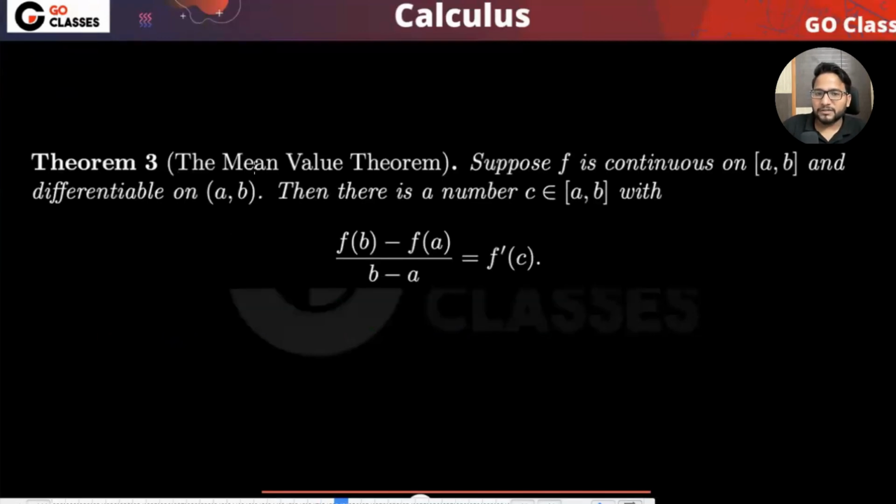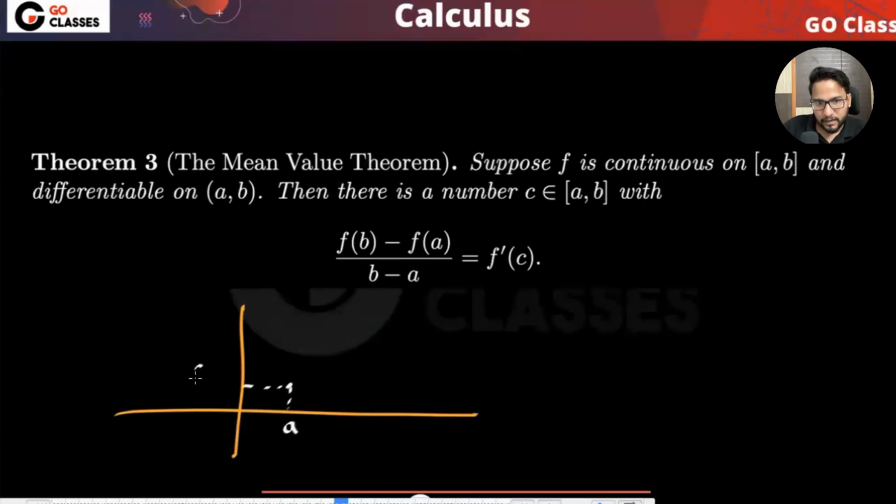So what does this mean value theorem say? That suppose f is continuous on [a, b] and differentiable on (a, b), then there is a number c such that this happens. So what they're saying is that if it is continuous and differentiable between a to b, let's suppose this is a, this is f(a), and there is some value b, and this will be f(b).